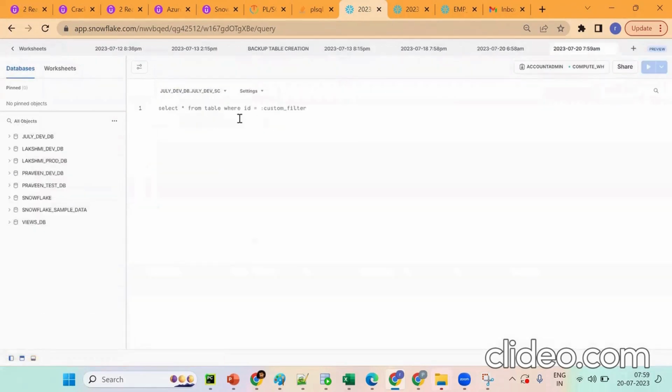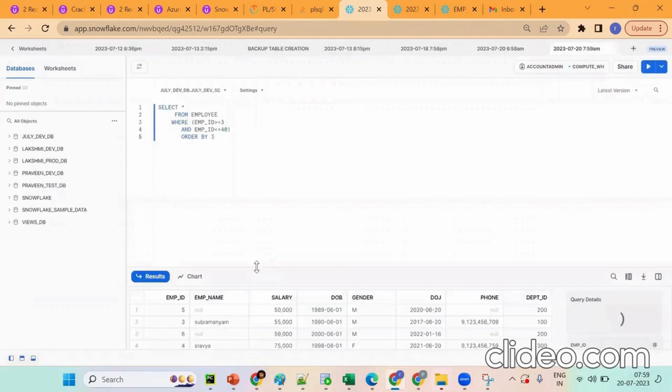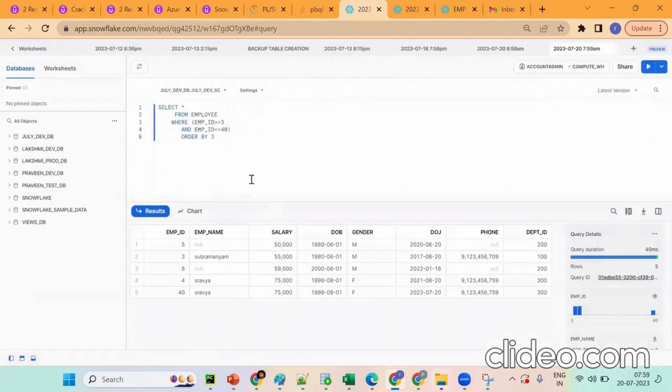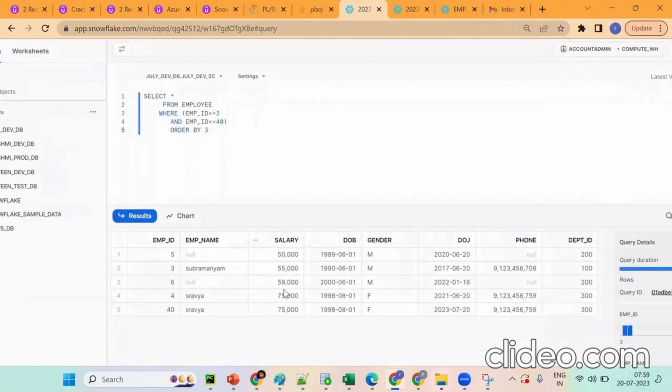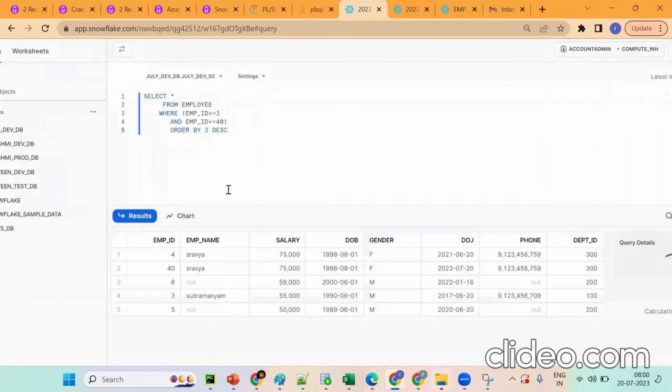Now what happened? I want to see this thing, where column 1 equals val 1. So exactly what does this mean? Third column is what? Which column will it give? Tell me anyone. Salary, ascending. First the specific column. Suppose when I put descending, it will give descending side, specific columns, specific column records. Got the point?